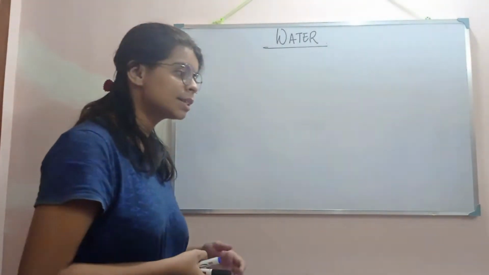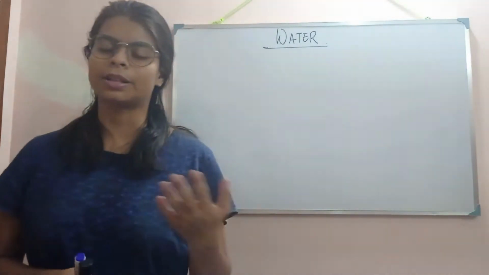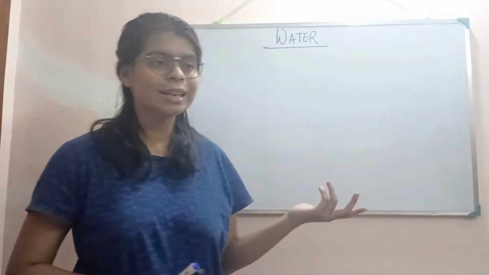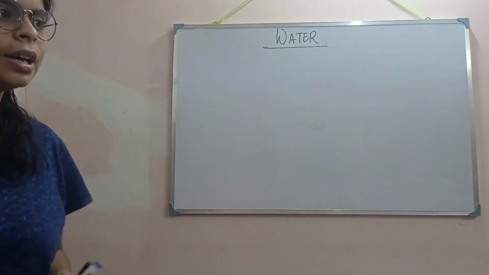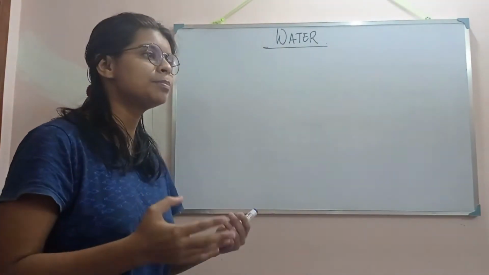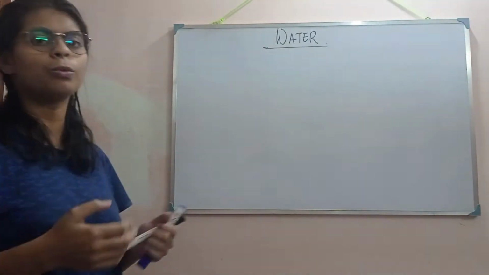And one more thing is that some sources of water are also drinkable, that is, potable. What is potable? It can be drunk. As I told you, 70% of the earth is covered by water, and that includes oceans, ponds and rivers.